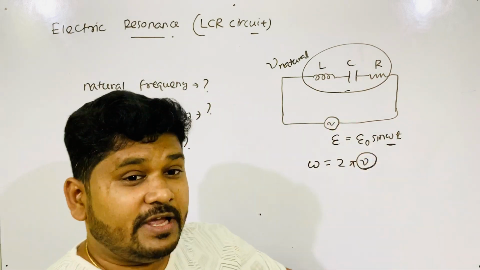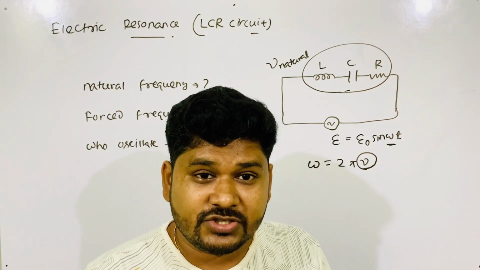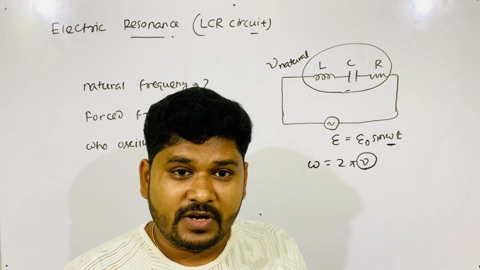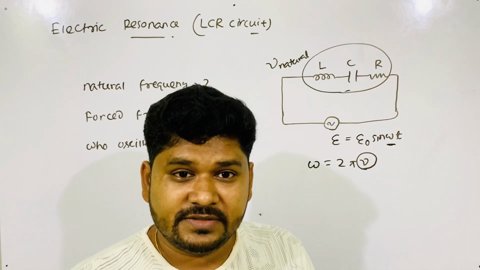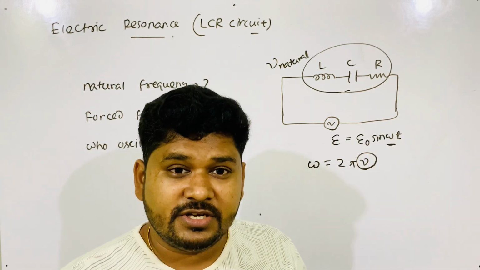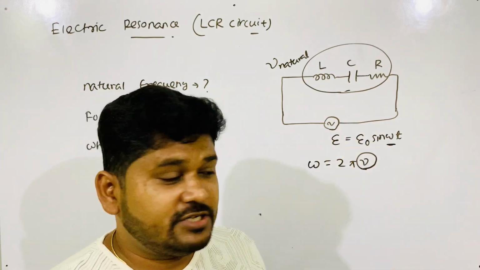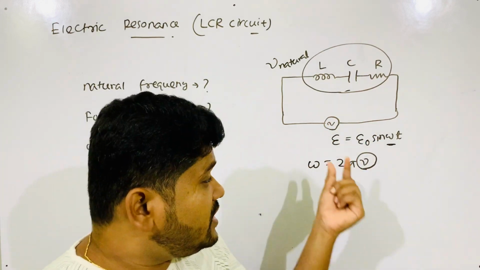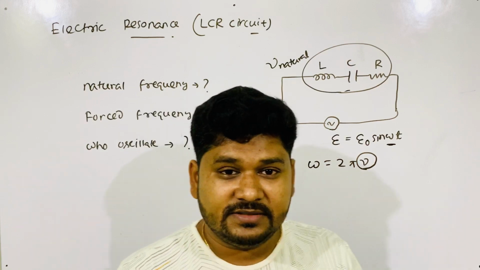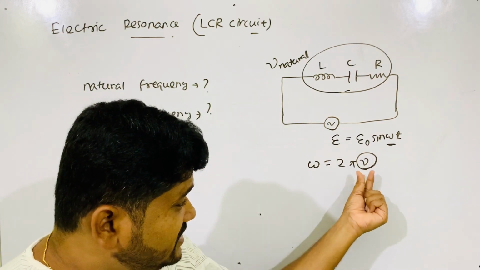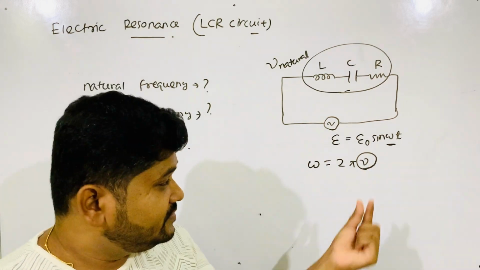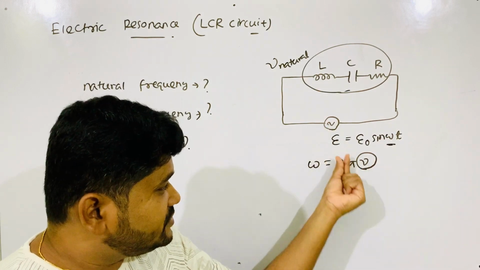If you connect it to other alternating sources, many are available with very high frequencies, 10 to the power 4 Hz, 10 to the power 6 Hz. With what source you connect matters. So the forced frequency comes from this omega, the source frequency.